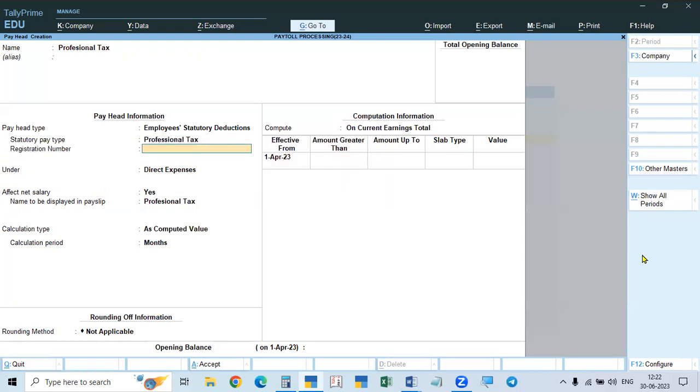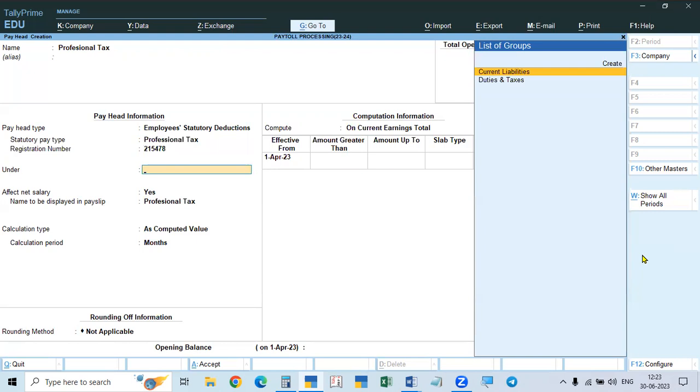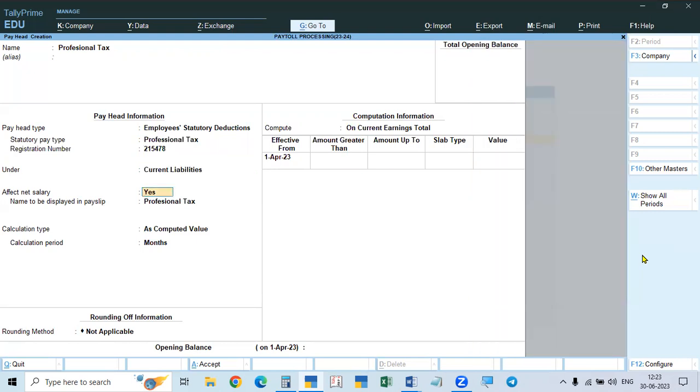And remember one thing, for ESI and the fund, the employer also will make some contribution. But professional tax is payable by the employee only. The employer will not reimburse or contribute anything. It is only the liability of the employee. So here we must have a registration number. This is also a current liability, deducted and paid to the government, and it will affect the salary.